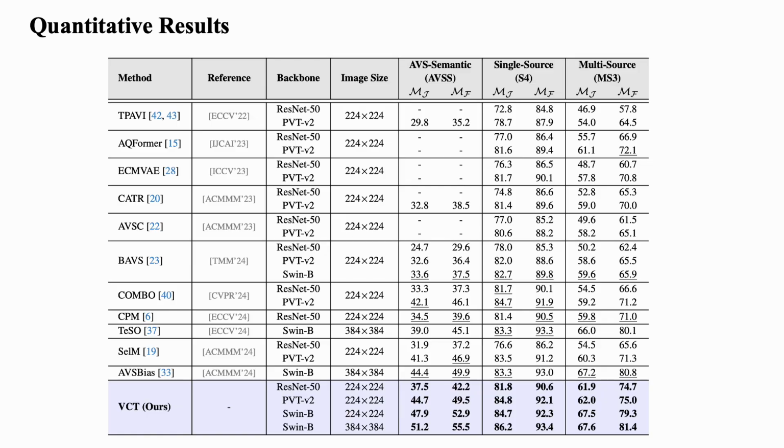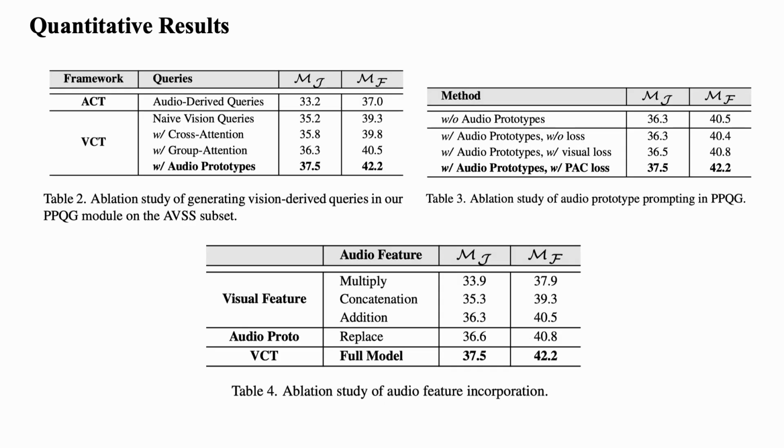We evaluate our method on the AVS bench dataset, which contains three subsets: S4, MS3, and AVSS. Across all of them, our method outperforms prior state-of-the-art methods by clear margins. Notably, on the challenging AVSS subset, we achieve the best MJ and MF scores even with lower resolution inputs compared to some baselines. Our ablation studies show the effectiveness of each component.